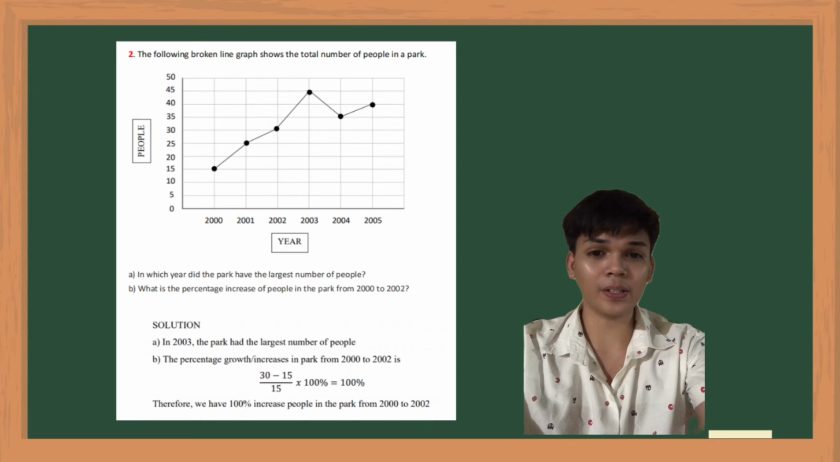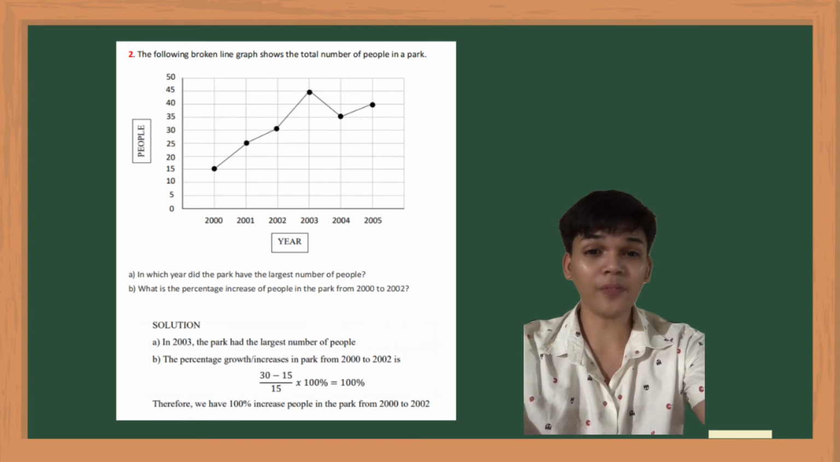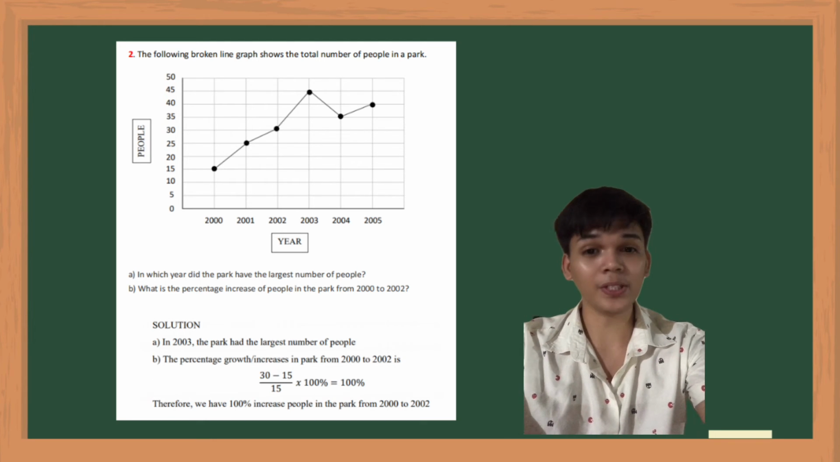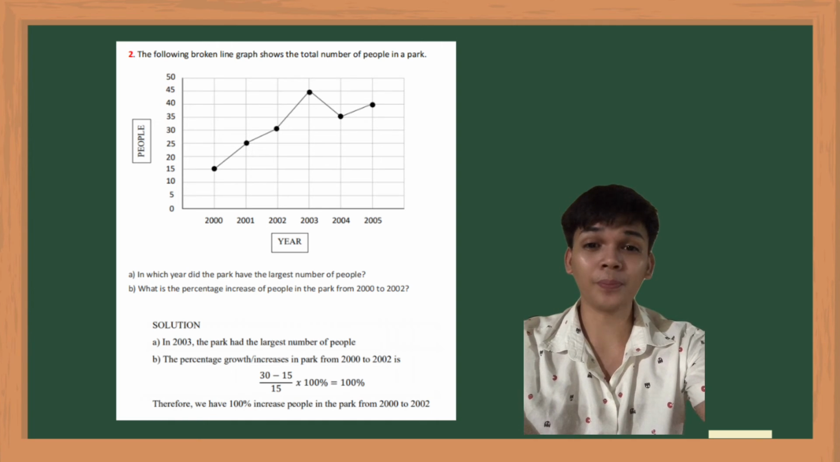It's very obvious on the graph that from year 2000 to 2003, the number of people in the park has increased. But unfortunately, from year 2003 to 2004, the number of people decreased. But it went up again from the year 2004 to 2005. By just looking at the broken line graph, you'll easily identify which year has the largest and the smallest number of people in the park.